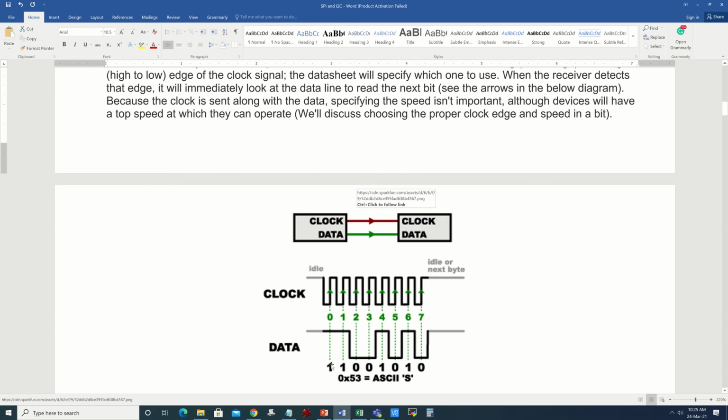So if we consider D0 first, that means 53 hex has been flipped, so that means 0 1 0 1 for 5 and 0 0 1 1 for 3. For this data, you can see the clock stays in the idle state, which is logic 1 in this example, and it makes a transition from 1 to 0, and then from 0 to 1 we are sampling the data. So during this rising edge, what is the value of the data line? That is to be considered.